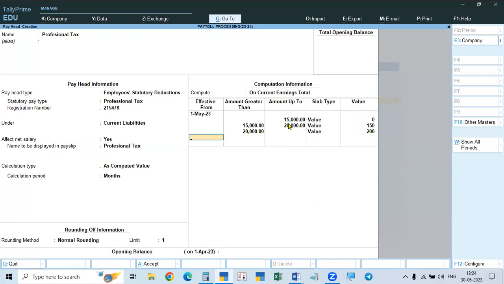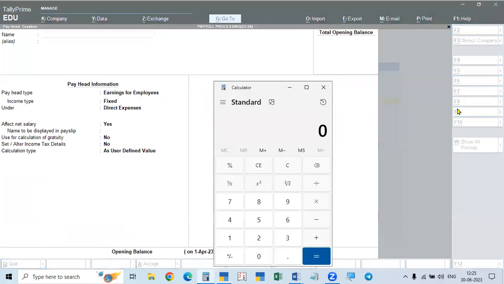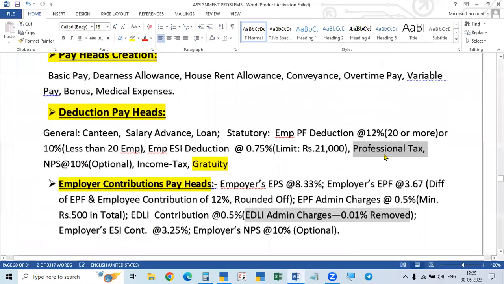See here, up to 15,000 no professional tax. 15 to 20,000, it is 150. Above 20,000, it is 200 rupees. Previously, the limit was only up to 10,000, so up to 10 there was no tax, 10 to 15 it was 100, 15 to 20 it was 150, and 20 and above it was 200. So the slab of 10,000 to 15,000 is removed. So up to 15,000 no professional tax, 15 to 20,000 it is 150, and 20,000 and above it is 200. This is professional tax.